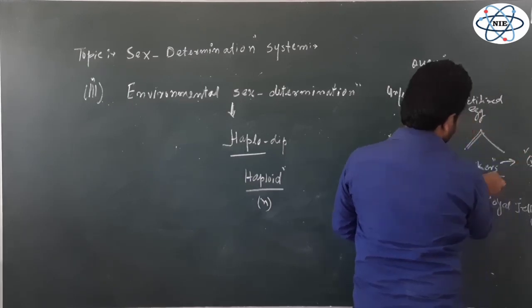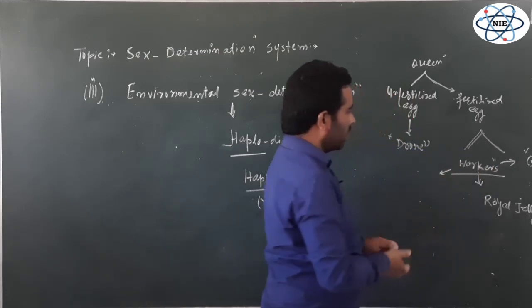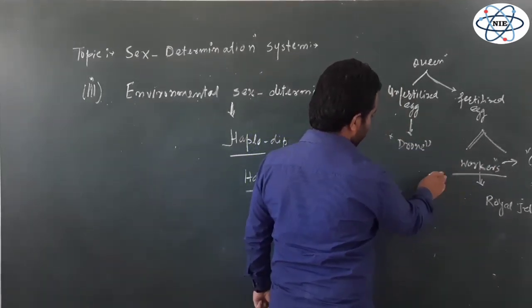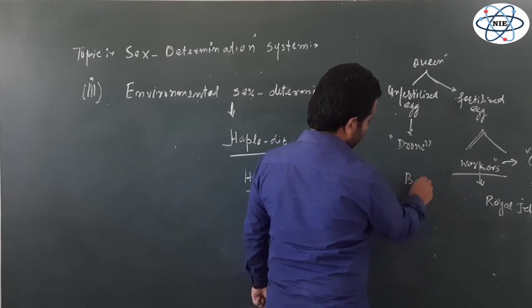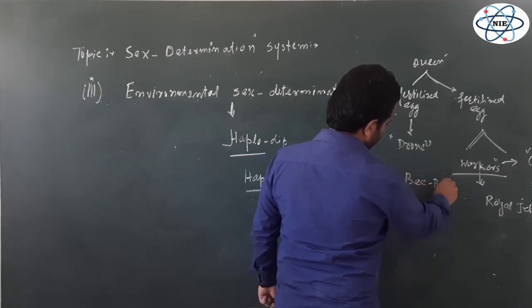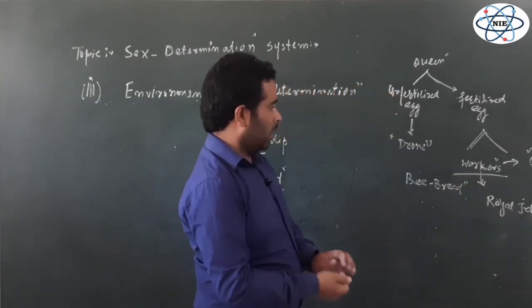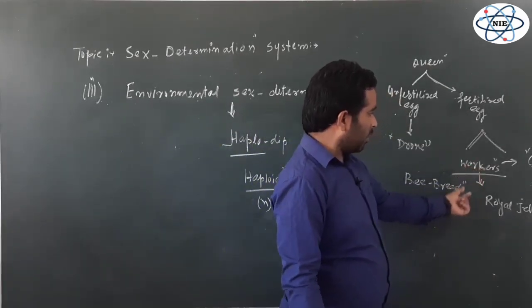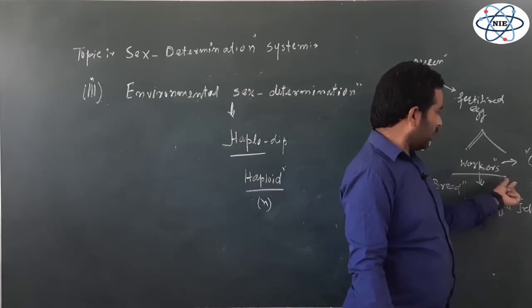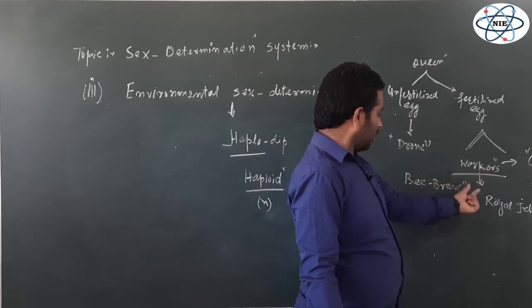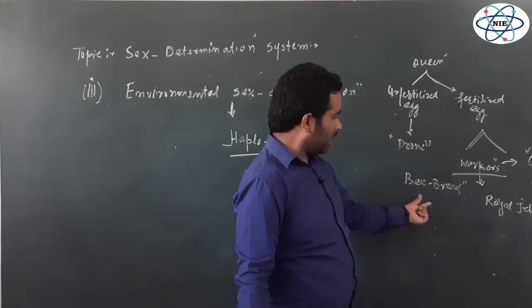The rest of the larvae are given a different type of food known as bee bread. So the point is that a larva fed by royal jelly develops into the queen for further egg laying, while the rest of the larvae given bee bread develop into the workers.